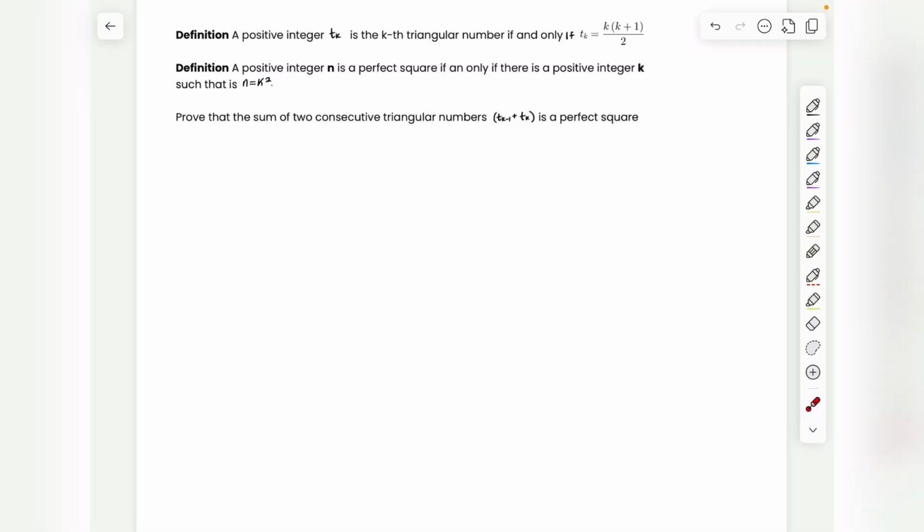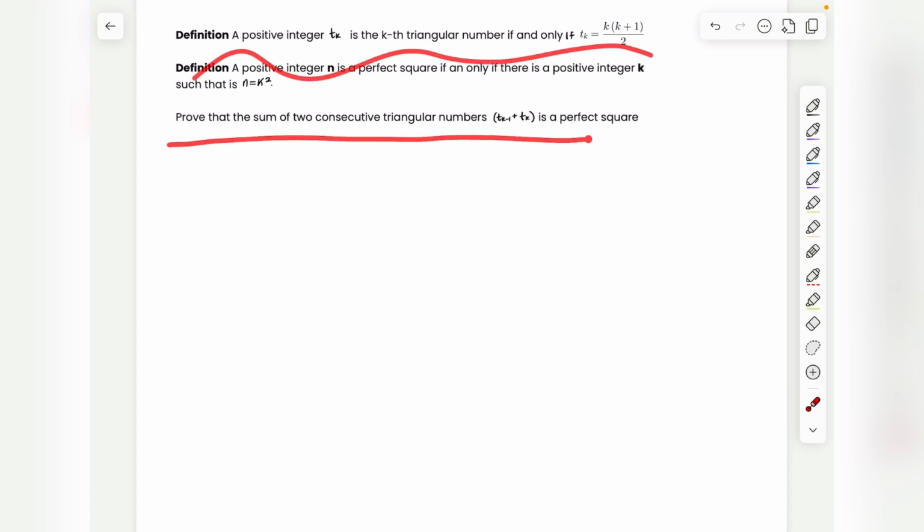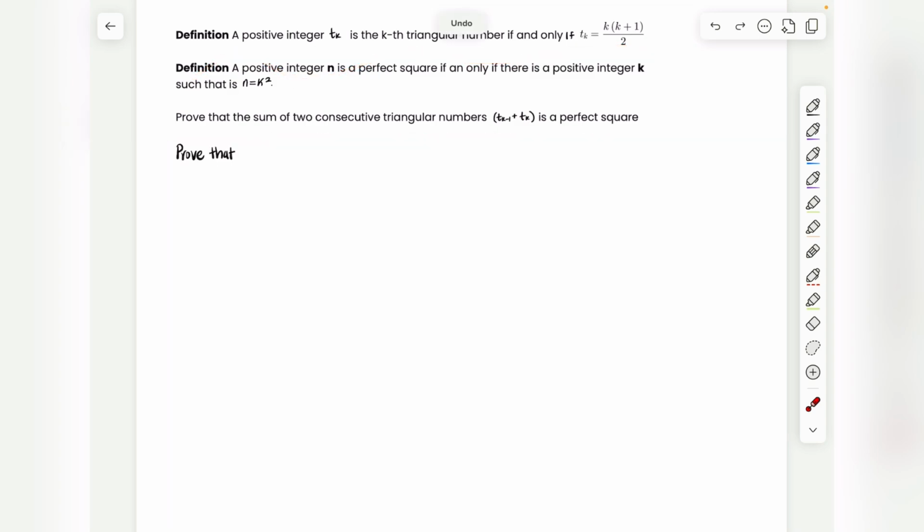Ignore everything that they give you and go straight to what they want you to prove. Your goal is to always try to write what they want you to prove using an if-then statement. So we're trying to say prove that if something, then something else. So what can we say here?